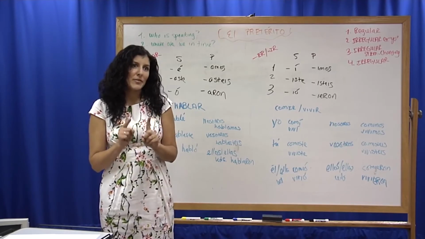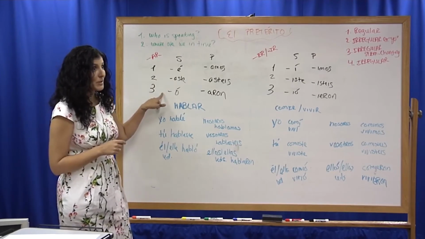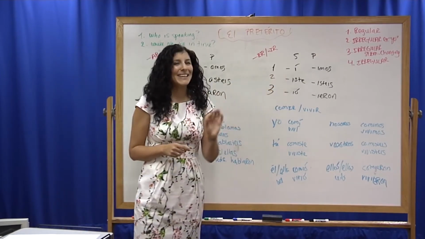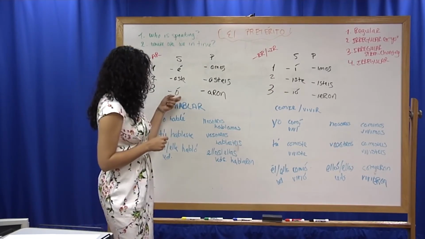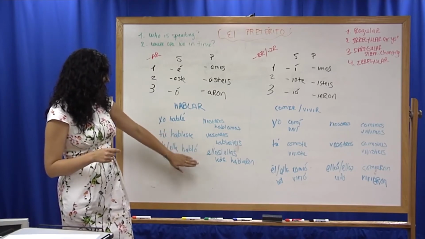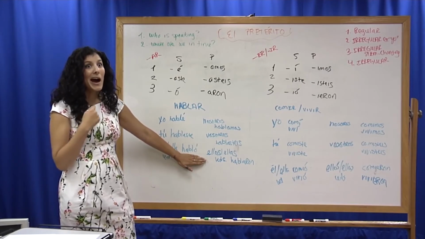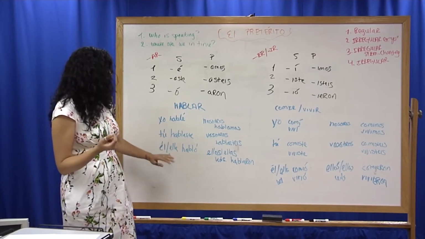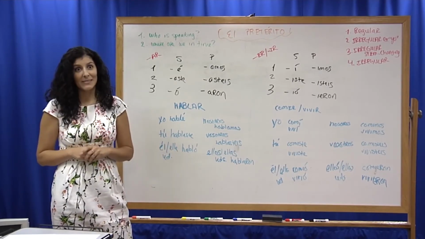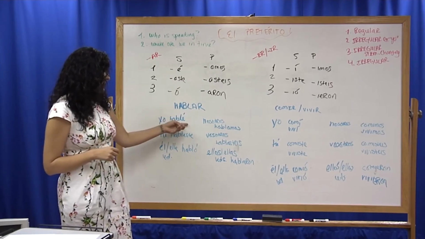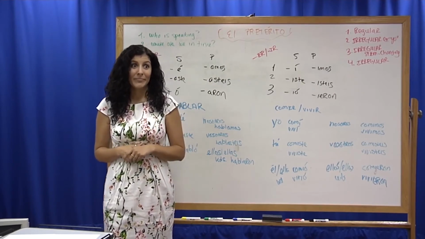Now you might have noticed one other tricky little thing, and that is that there are accent marks on the first person and also on the third person in both of these cases. These accent marks cannot be forgotten, because this accent mark, for example, tells me the difference between hablo without an accent mark, which is how I would say I speak in the present tense, and él habló, which is how I would say he spoke in the past tense. It also tells me where to put emphasis in the verb and how to pronounce it. So the accent marks cannot be forgotten. They are not optional.